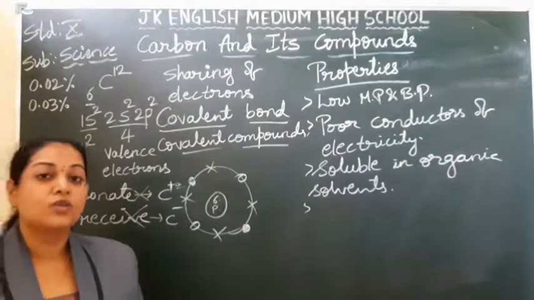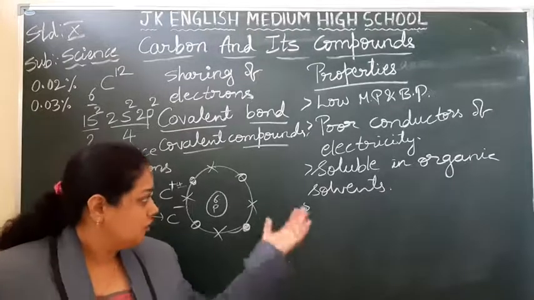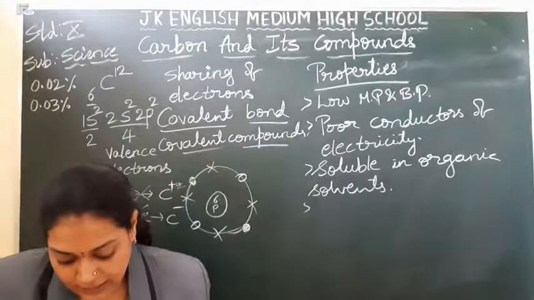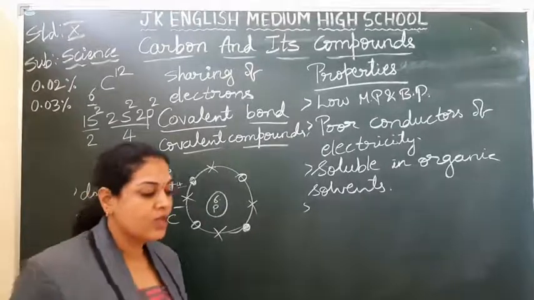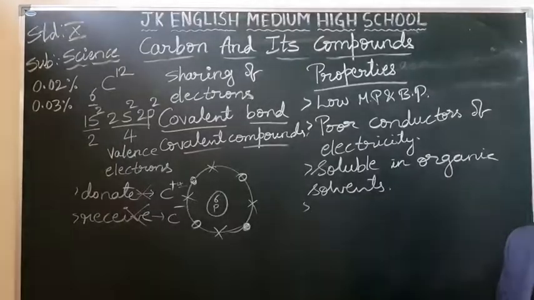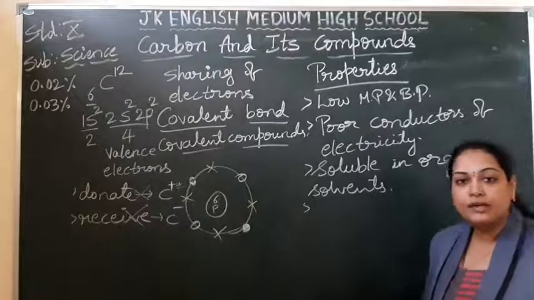But ionic compounds, what we said, they can be soluble in water, but not in the organic solvents. We said that, but here they can dissolve. Right? So these are some of the properties of the covalent compound.